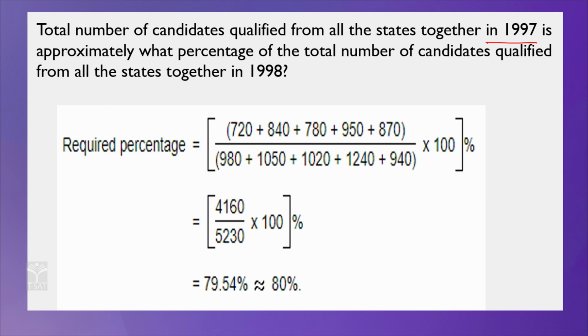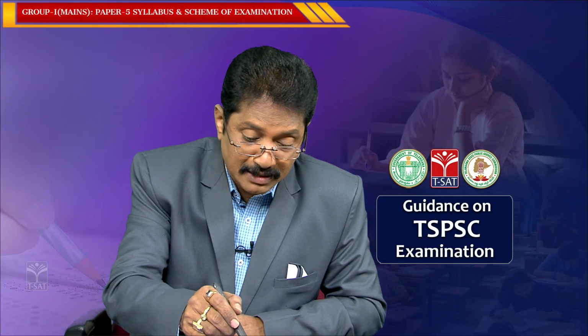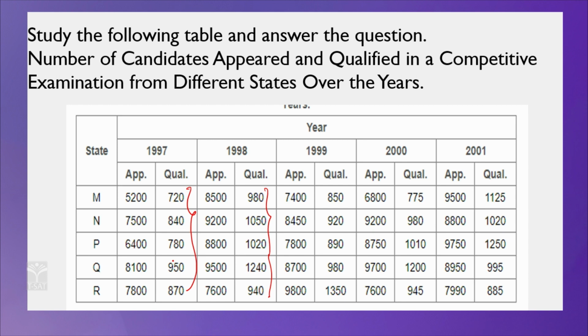Approximately what percent is this of the total number of candidates qualified from all the states together in 1998. So, you have to calculate who qualified for the examination in 1998: 980, 1050, 1020, 1240 and 940. You have to add all these, and you have to find the percentage. What you have to do: take the sum for 1997 and divide that value by the sum of those qualified in 1998.